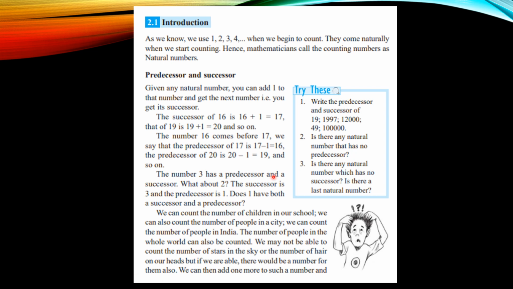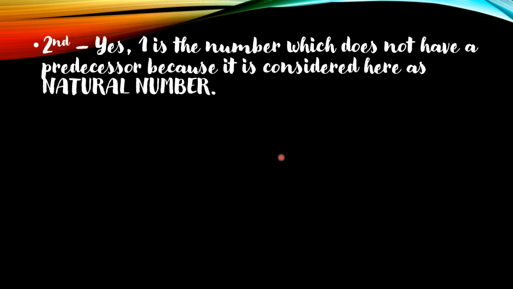The next 2 questions they asked are: is there any natural number that has no predecessor, and is there any natural number which has no successor? So let's check out the answers of these 2. For the second one, we'll say yes. 1 is the number which does not have a predecessor because it is considered here as a natural number. And we all know that the natural numbers start from 1, so it will not have any predecessor.